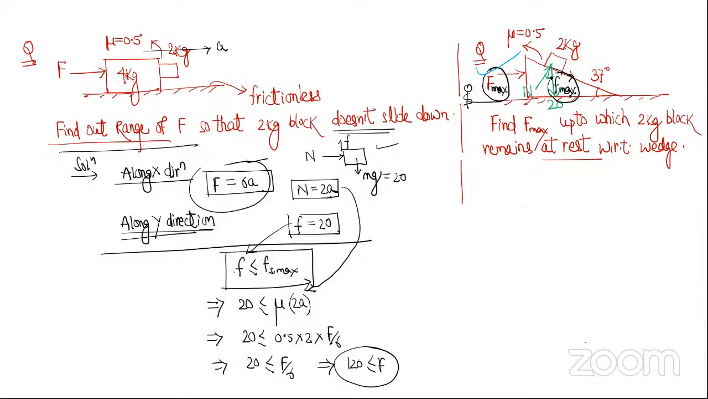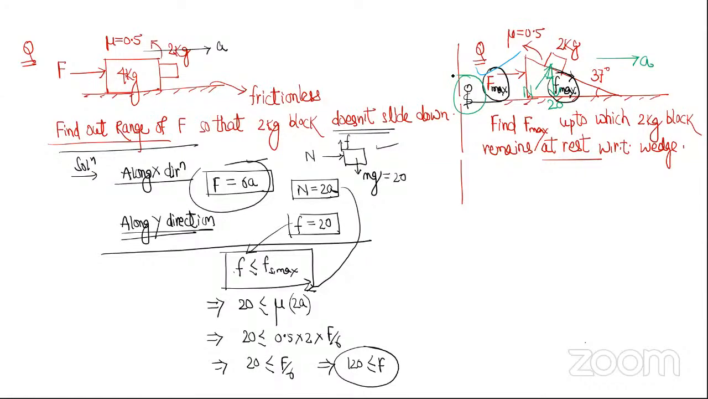If I am looking from the ground frame, these are the forces acting on the 2 kg block: mg, normal reaction, and friction force. The 2 kg block is moving in this direction with acceleration a, as seen from the ground. That means in the horizontal direction net force equals ma, and in the vertical direction net force equals 0.